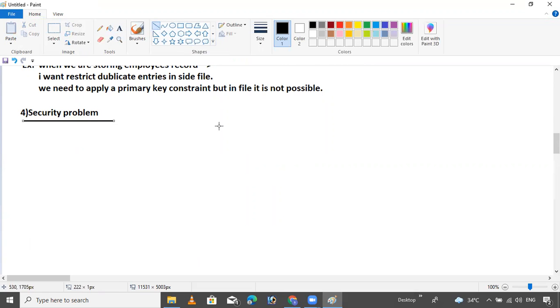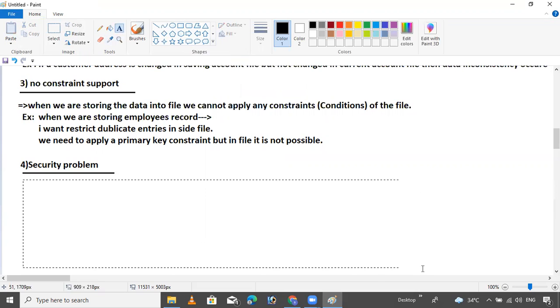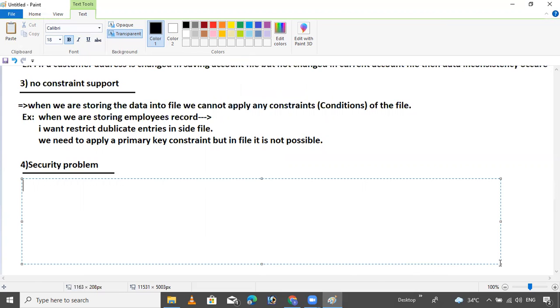Which type of security problem may arise when you are using a file system? The file can be opened and it can be modified by anybody.